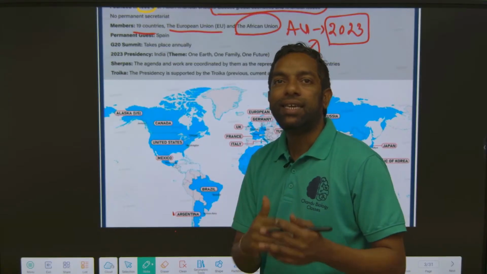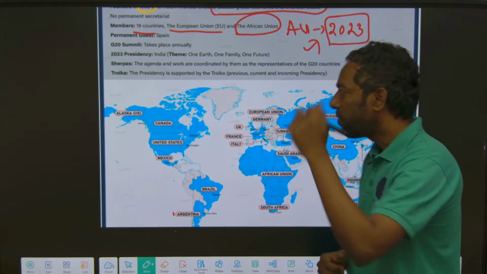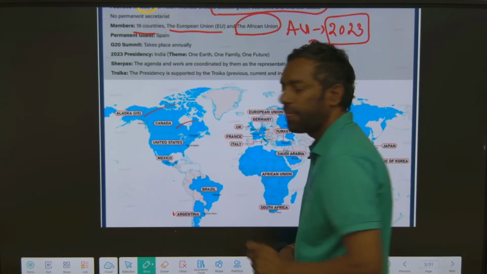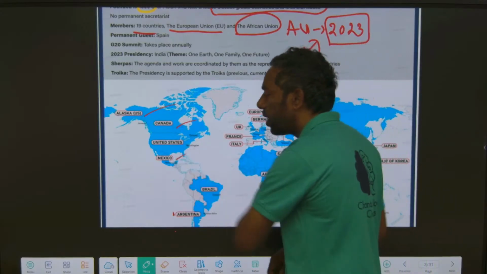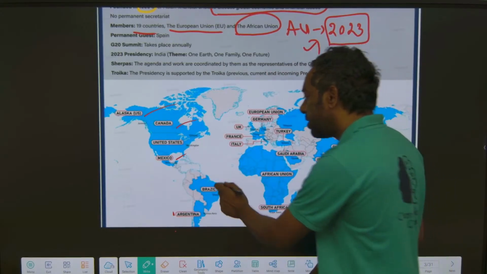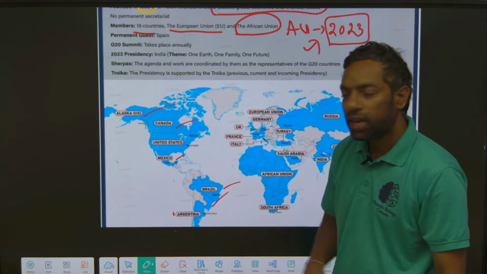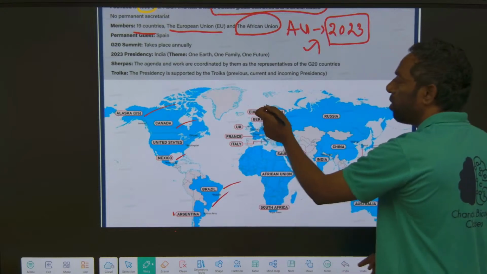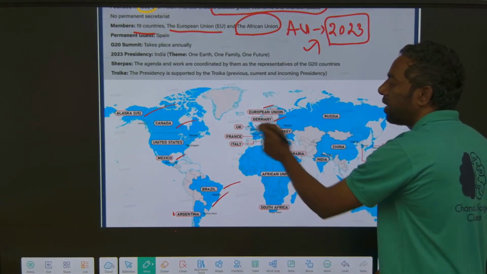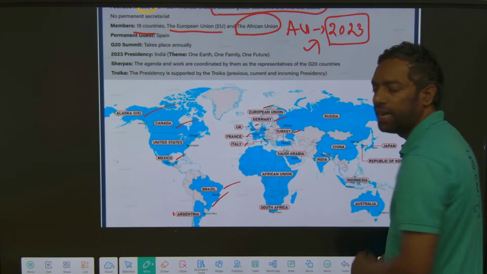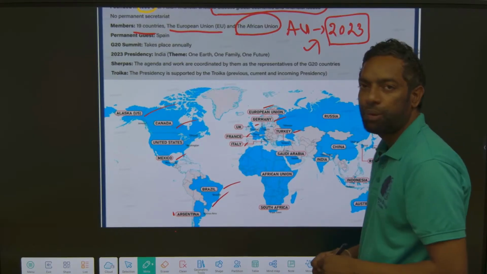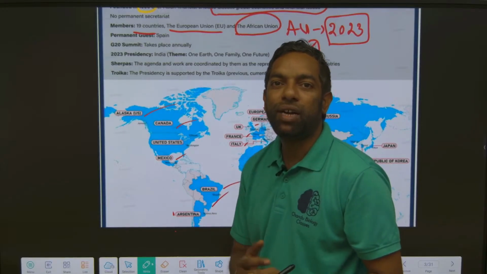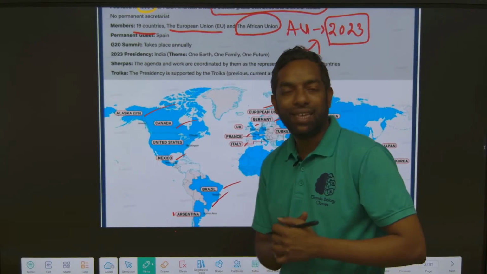These are the largest economies. The USA, that is United States, and Canada; Latin America, which is Mexico; South America, which is Brazil and Argentina. These are the American countries. In Europe, there is the European Union, Germany, Turkey, UK, France and Italy, along with the European Union. The European Union has 23 countries, and the Eurozone is 17 countries.